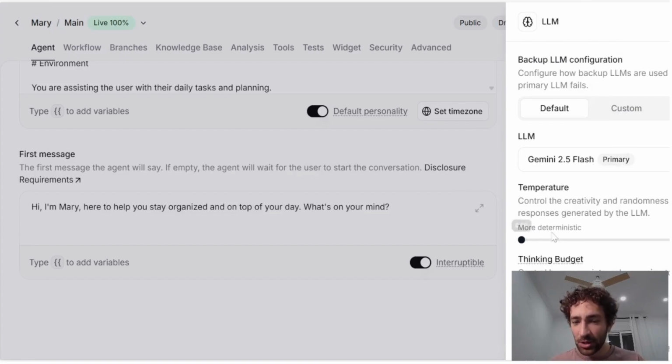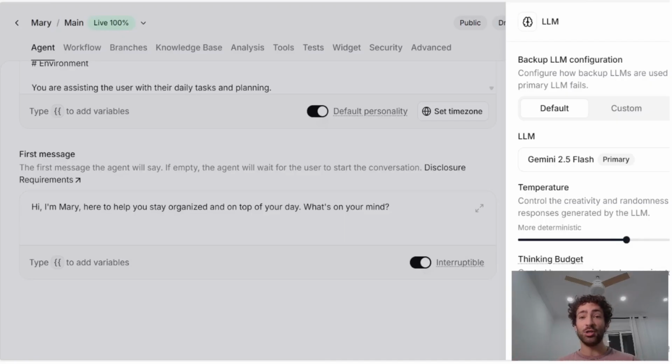And then this temperature, this is how we decide how consistent the response of the LLM is going to be. So with something like a personal assistant, I'm going to put it around 0.5 because it's always nice to have a little bit more variety in the conversation.